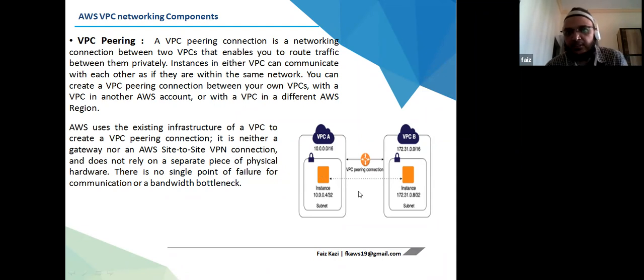In case I have two VPCs, VPC peering is used when you have to connect two different VPCs. A VPC peering connection is a networking connection between two VPCs that enables you to route traffic between them privately. So I will not be using a NAT gateway. The Internet gateway will still be used, but a specific route will be defined to connect from an instance in one VPC to an instance in the other.